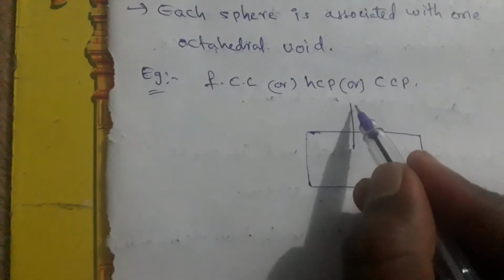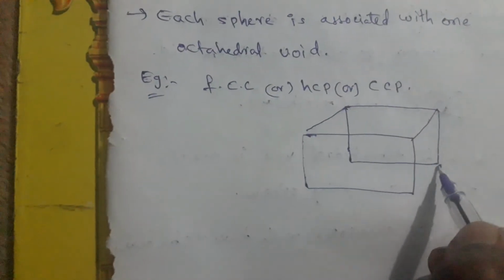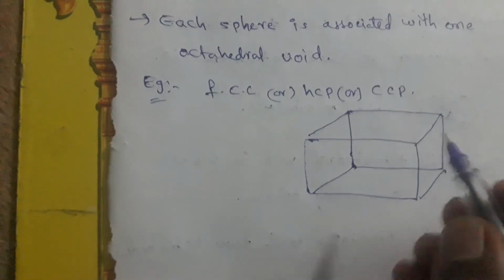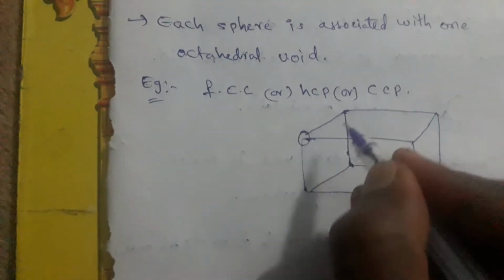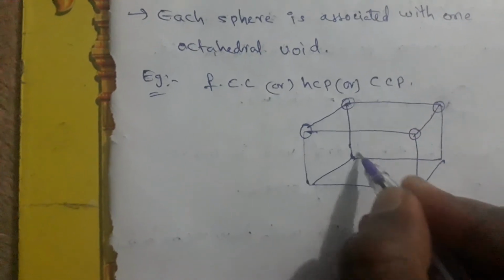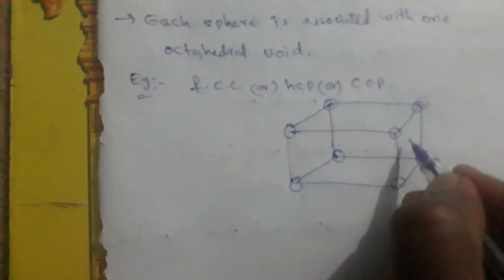So this is the cube, this is face centered cubic. You know that there are 8 atoms at the corners and 6 atoms at the faces. First face, second face, third face, fourth face, the back side one face and the front side another face. So 6 faces.